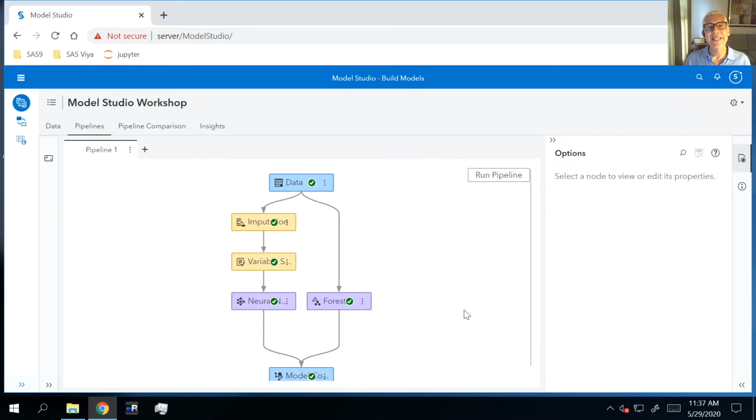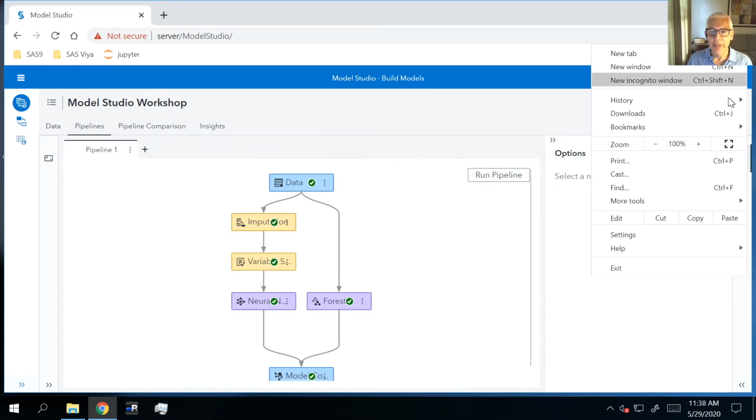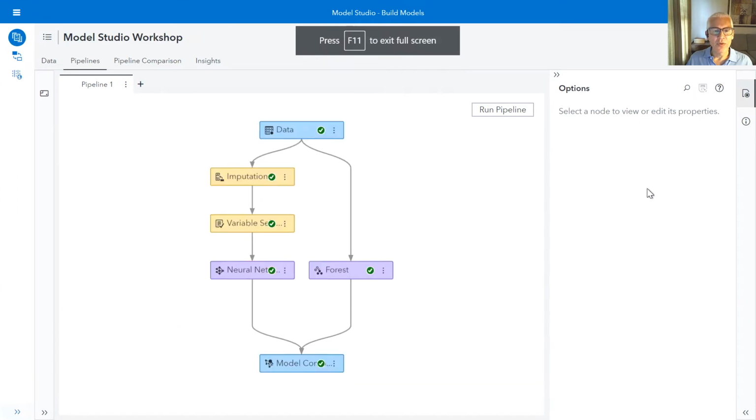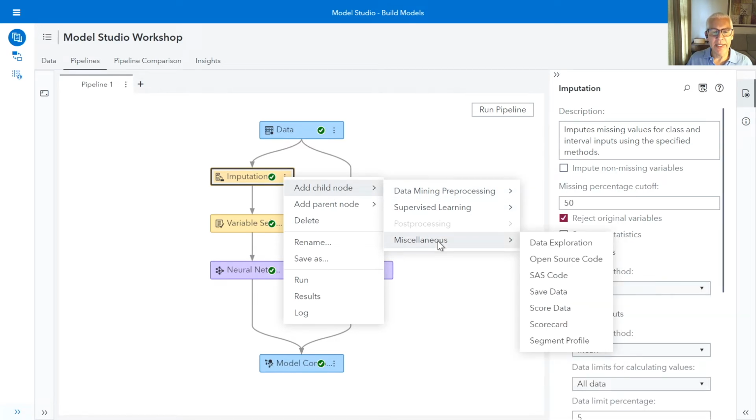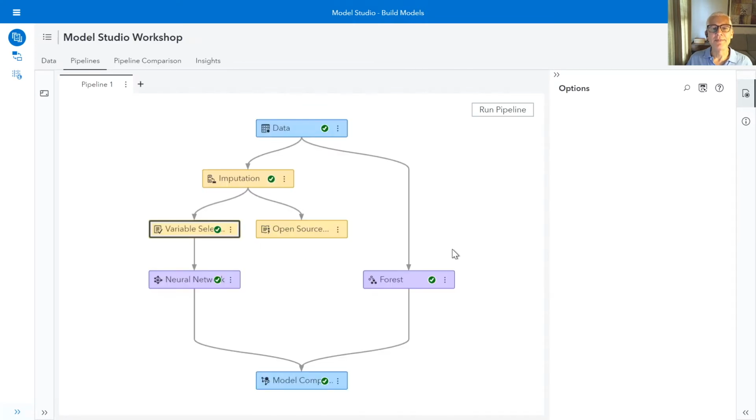I now want to show you how easy it is to integrate open source models into pipelines. And you know, it just occurred to me, why don't I take this Chrome window and move it into full screen mode. This gives us a little bit more real estate to play with and gives us a little better view of Model Studio Workshop. I'm going to come over to my imputation node and do a right click. We're going to add in a child node. Underneath the miscellaneous category, we're going to add an open source code node.